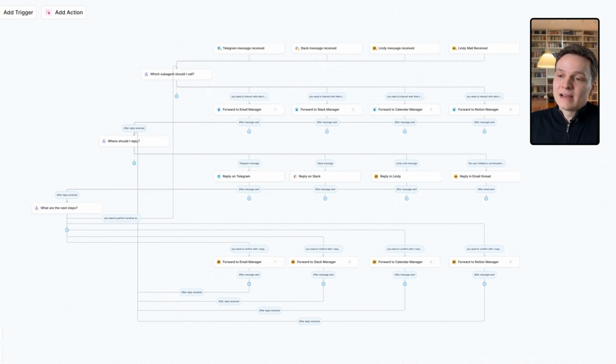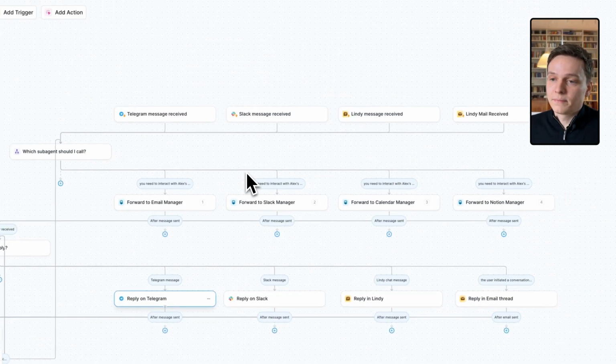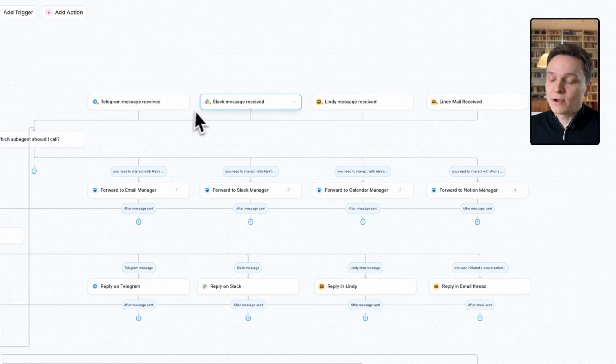And so you have those layers here. Of course, in the details, there's a lot of things to configure. But at first level, we have right here the different channels. So I'm going to zoom in. First, this layer, you have the channels. We can message Otto from Telegram, from Slack, from Lindy message, so directly in Lindy's UI, or from email.